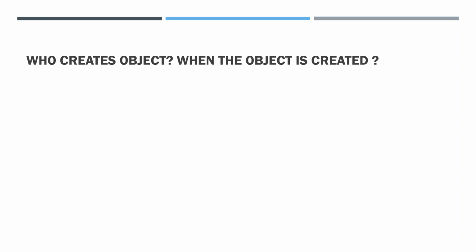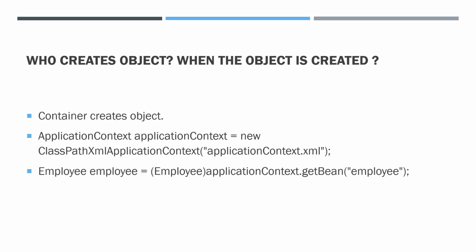So who creates the object and when is the object created? Obviously the container creates the object. Then we have two lines. ApplicationContext, and the implementation is ClassPathXmlApplicationContext, creating the object of application context. And the next line, just assume that an employee object is created in the Spring Bean configuration file, and getting the same bean, getBean employee. So we have point number 2 and point number 3.